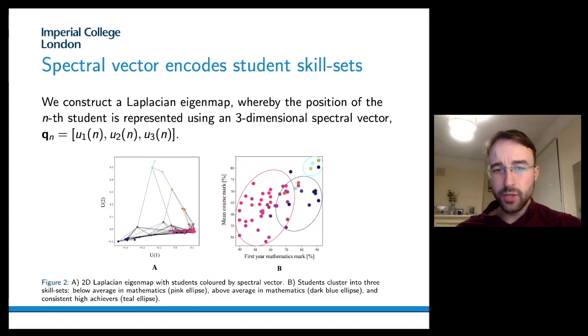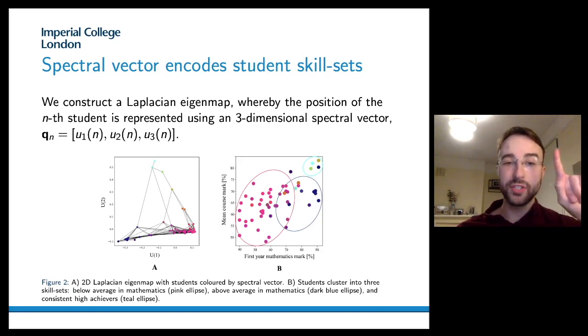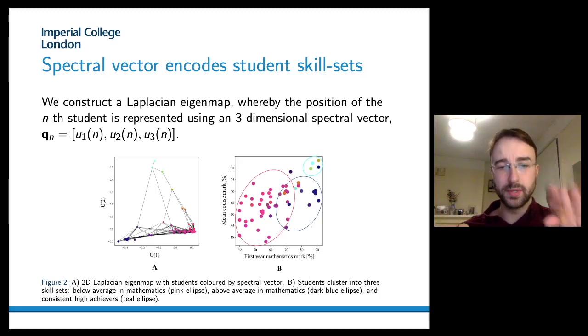And what do we find? We do this on our dataset, and we find that the spectral vector does indeed encode the student skill sets. This is shown here by reducing the dimensionality of our space, which was originally L equals 23 course marks, to a three-dimensional spectral vector. We can then visualize students in this new reduced dimensionality space. Here we do so on the left figure, where we plot students using the first two elements of their spectral vector. We can see from this figure that students sort of group into three different groups. We can see the purple students, pink students, and the teal-green students.